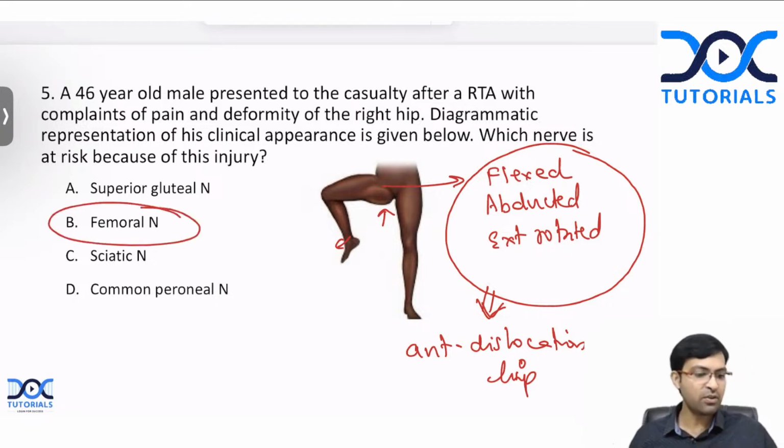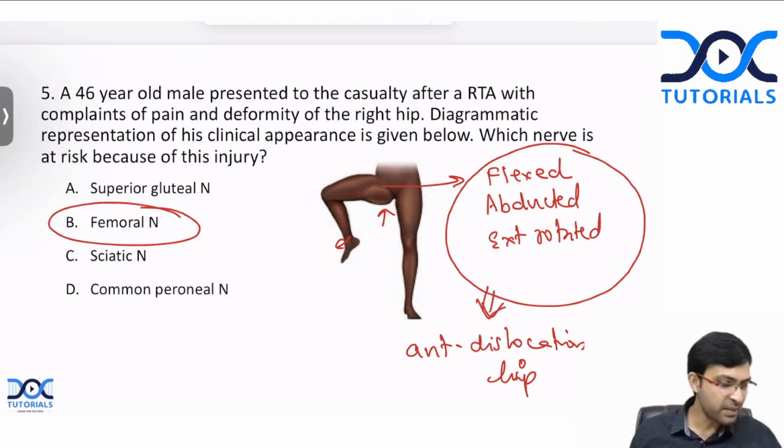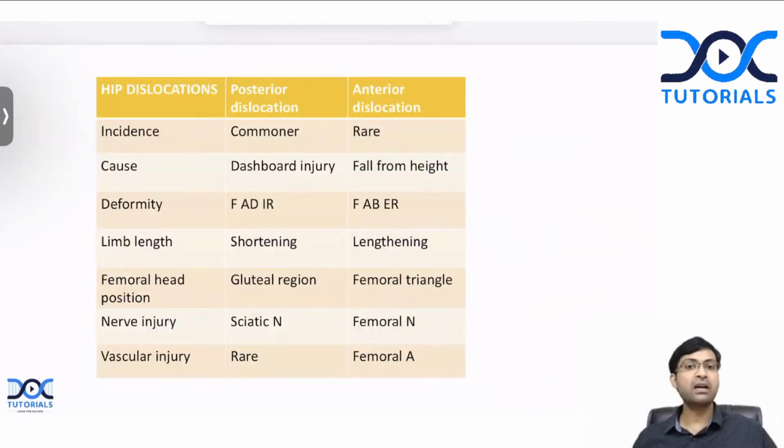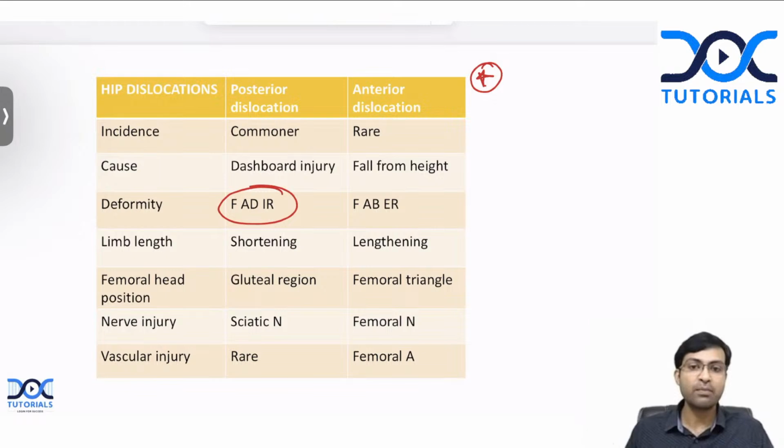Very good, Anuj, Maya, Kalyani, all of you have got this correct. So absolutely correct. This is the anterior dislocation of the hip. Okay. So dislocations of the hip are very, very important for you. This is a table that you have to learn by heart. This differentiates between anterior and posterior dislocation. Remember, posterior dislocation is the most common type of dislocation. Here, the deformity that you see is flexion, adduction, internal rotation. There will be shortening of the limb.